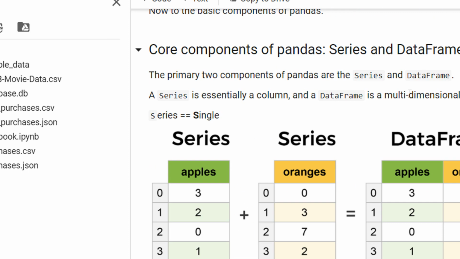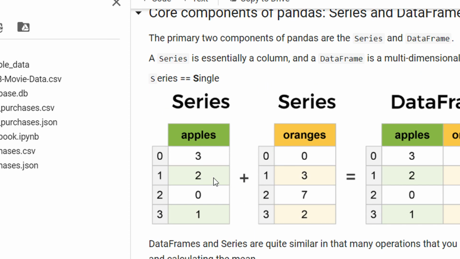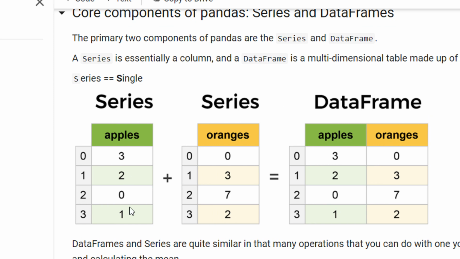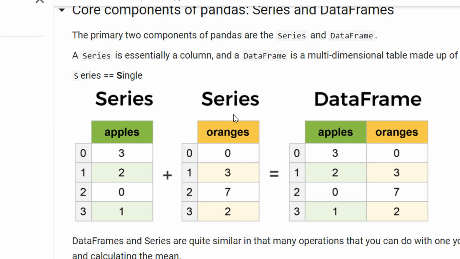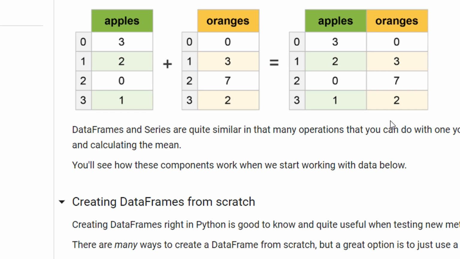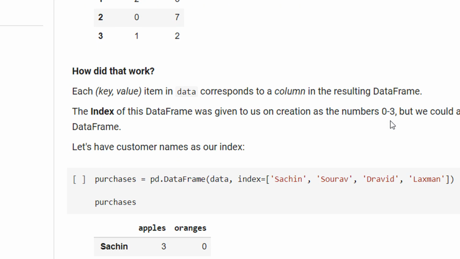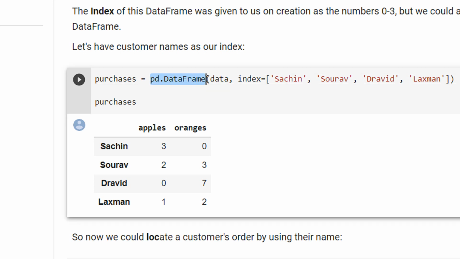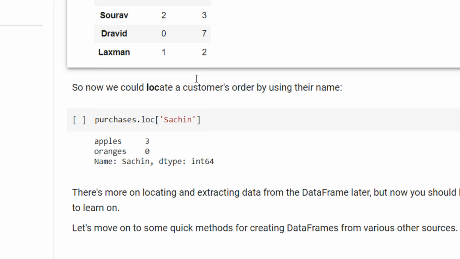Just a quick revision. A series is basically a column, and a data frame is two or more columns. You can see there is only one column here, so it's a series. One column here, again a series, and when you merge these, it becomes a data frame. So more than one column, up to infinity columns, is a data frame. Exactly one column is a series. There can be nothing with zero columns. We saw how we convert into a data frame: we just use the DataFrame function.